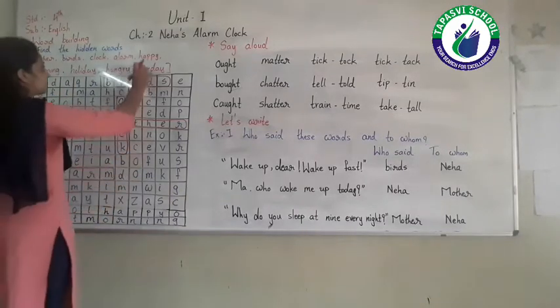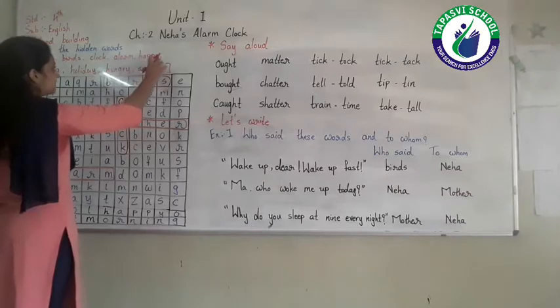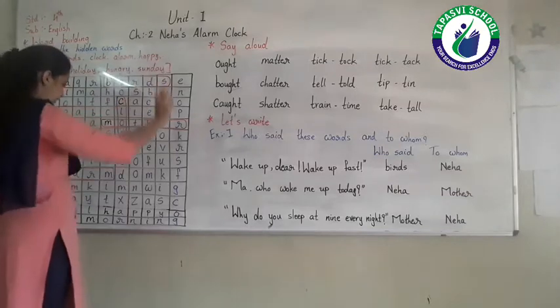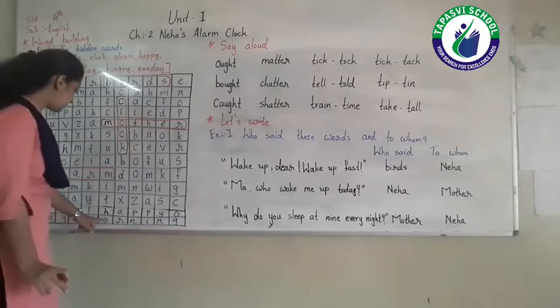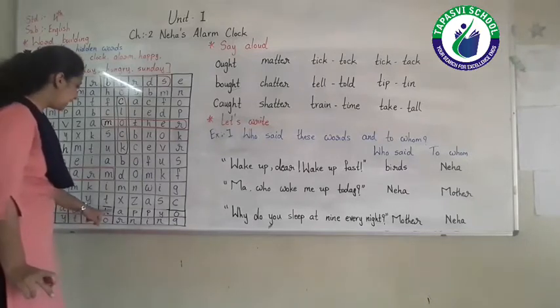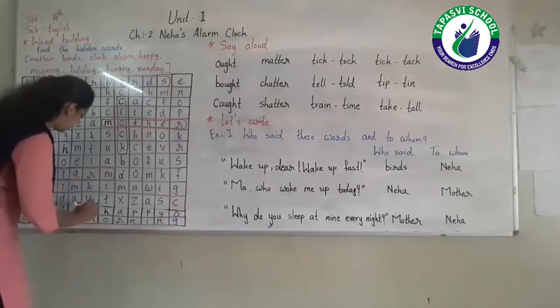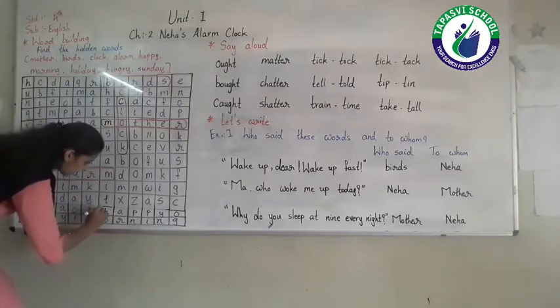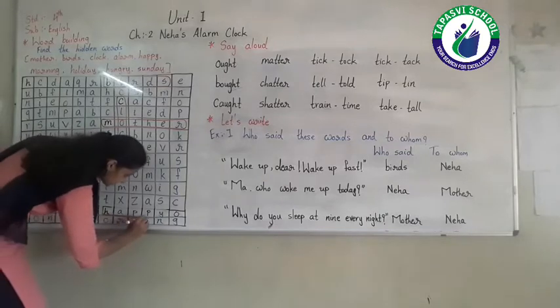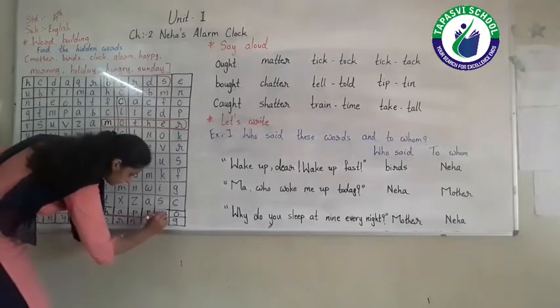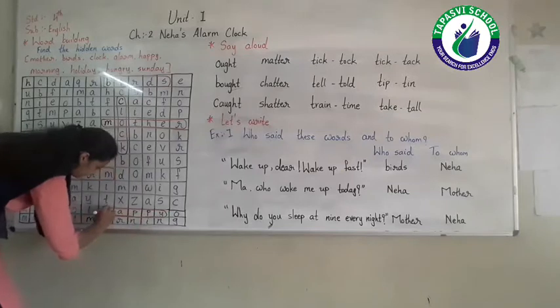Next one, H-A-P-P-Y, happy. Where is the spelling of happy? Look at the second last row. Here the spelling of happy is given. So we have to encircle the word happy.